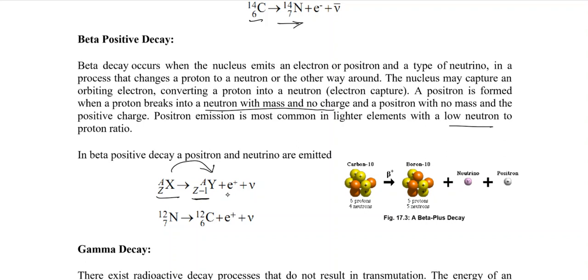This happens by emitting a positive electron, what we call a positron, and a neutrino. So nitrogen would convert into carbon by releasing a positron and a neutrino particle.